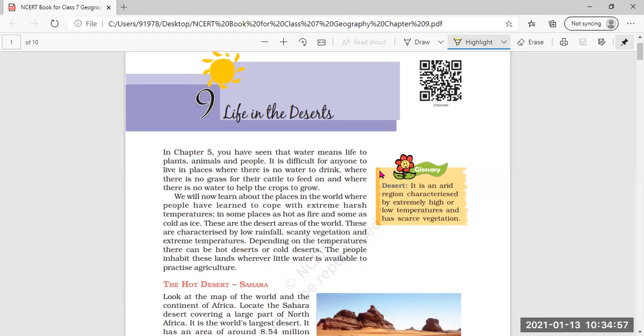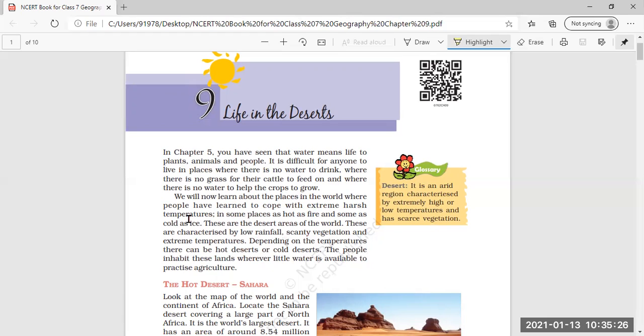It is difficult for anyone to live in places where there is no water to drink, where there is no grass for their cattle to feed on, and where there is no water to help the crops grow. This is the importance of water. Due to water only are you able to survive. If water is not there, then no grass, no animal, no plant will grow in that particular area.